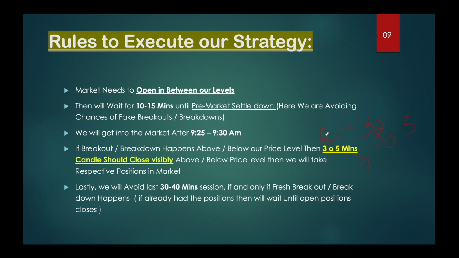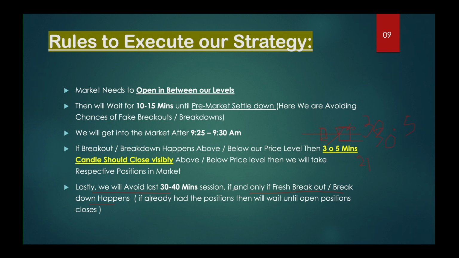Or if there is a breakdown happening, the candle again should visibly close. This, let's say, is the open, and this is the close. The candle needs to be visibly closed, and the volume also should be higher than the previous candle's volume. Last, we will avoid the last 30 to 40 minutes of the trading session if and only if a price breakout or breakdown happens then.